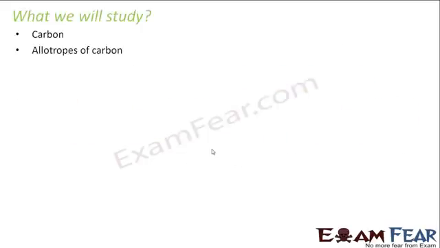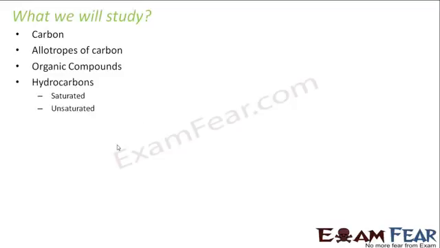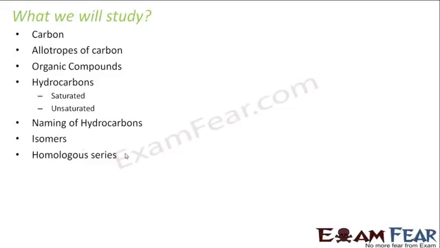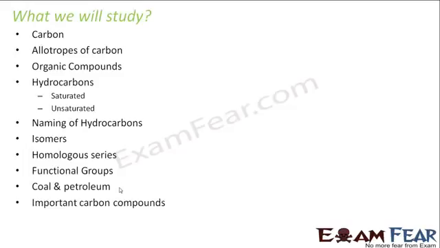What will we study? We will study carbon, allotropes of carbon, organic compounds, and hydrocarbons. In hydrocarbons we will study saturated and unsaturated hydrocarbons. We will study namings of hydrocarbons, isomers, and homologous series. We will study some functional groups of hydrocarbons, coal and petroleum, some important carbon compounds, and we will also study soap and detergent. These are the topics we will cover in this chapter.